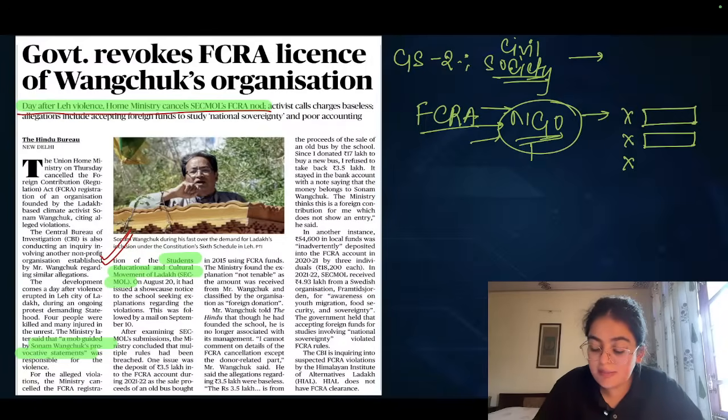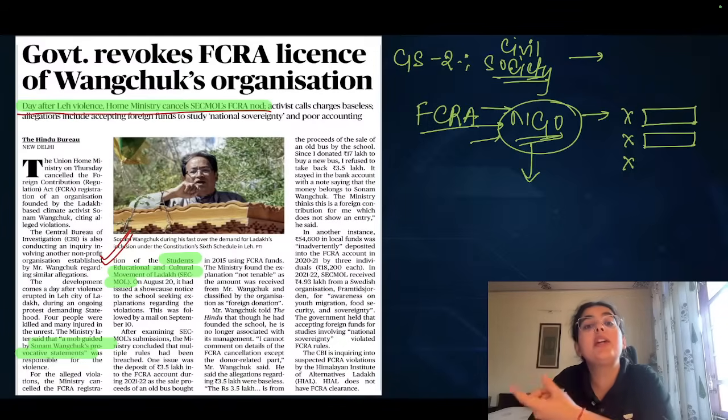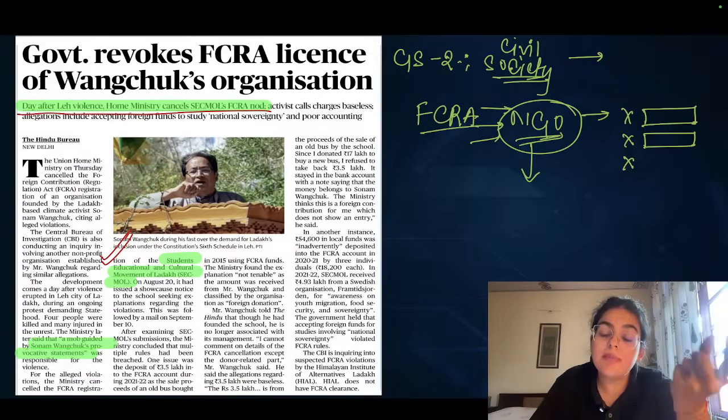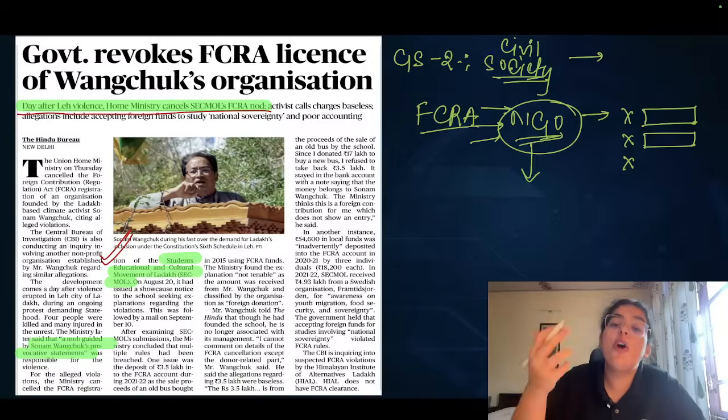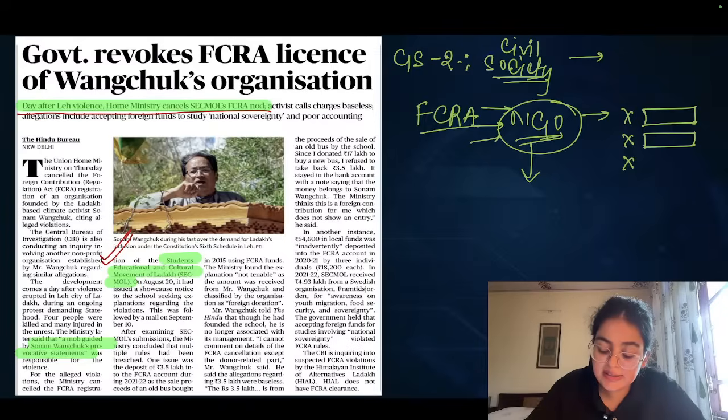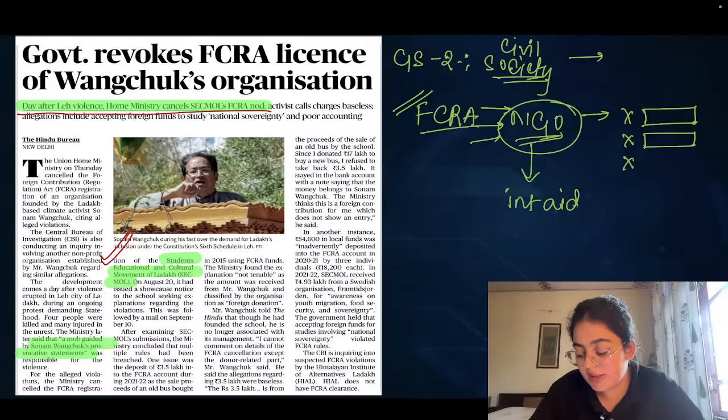There are also certain members who cannot receive the international funding. For example, MLAs, media outlets, journalists, etc. So that they are not working at the directions of an external party. So these are the reasons for an FCRA license, to ensure that any international aid that is coming within the country is not misutilized, is only utilized for the intended purpose.